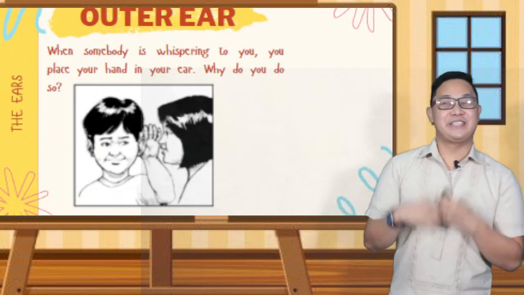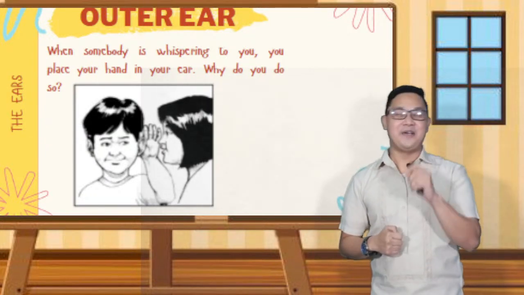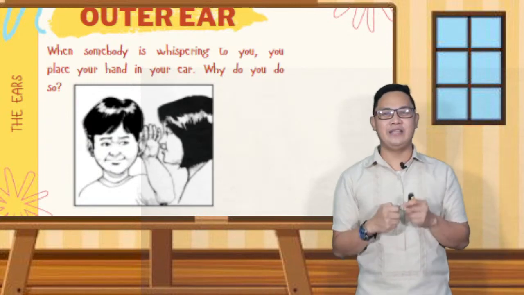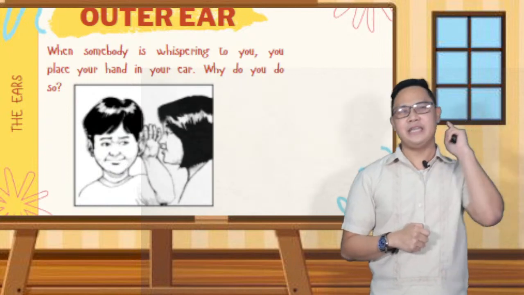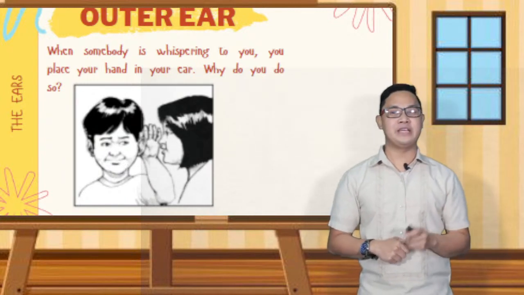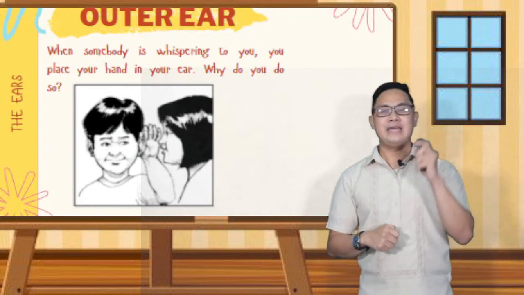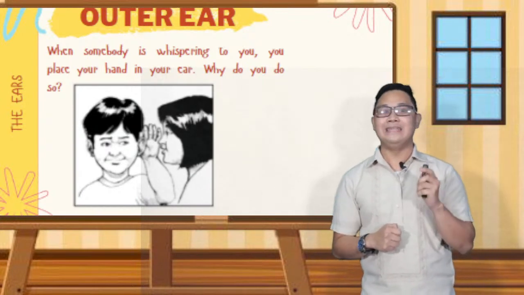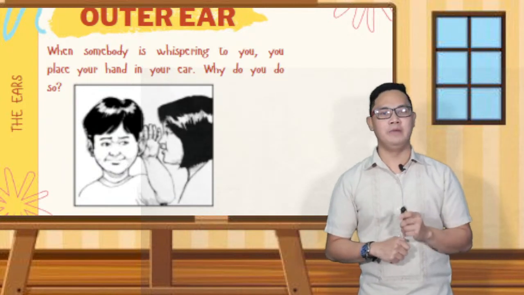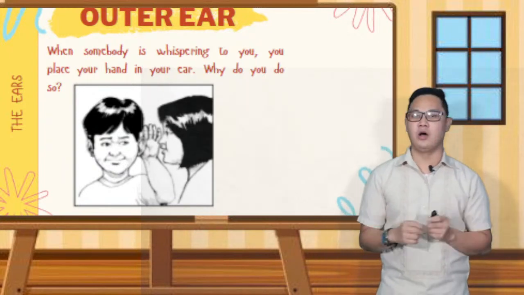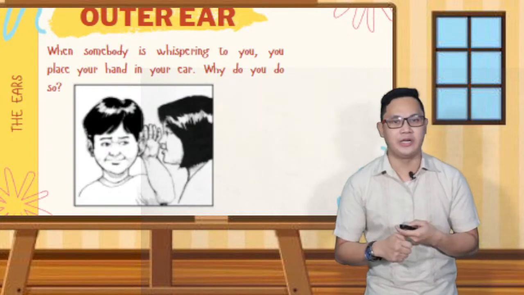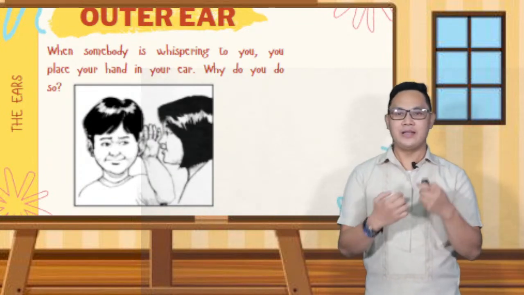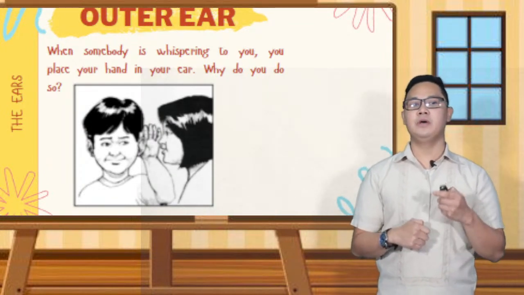Okay? The external auditory canal is the opening of the ear. Remember that. The tube goes inside your ear until it reaches the eardrum. And the eardrum is a very thin membrane or tissue, only about 0.1 millimeter thick, stretched along the opening of the external auditory canal. Sound that passes through the external auditory canal strikes the eardrum, causing it to vibrate.